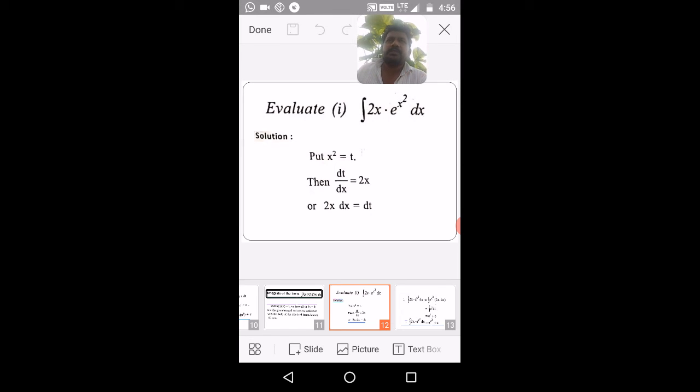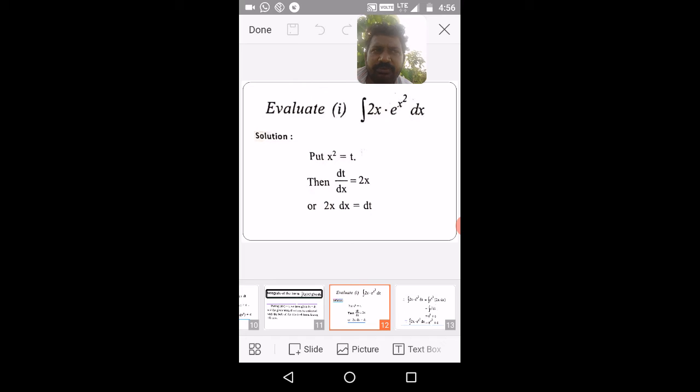That's why I am appealing to all of you, please go for differentiation methods once again. Practice all the differentiation methods once again, and then if you have perfection in differentiation, it is easy to find the integration.